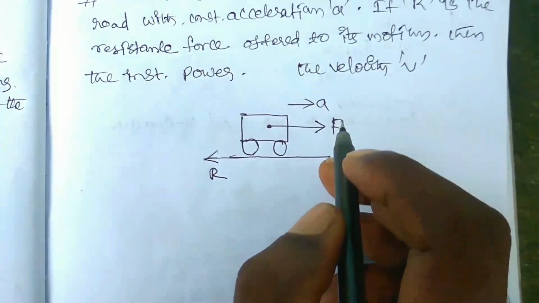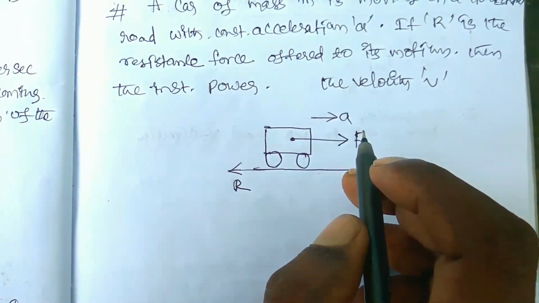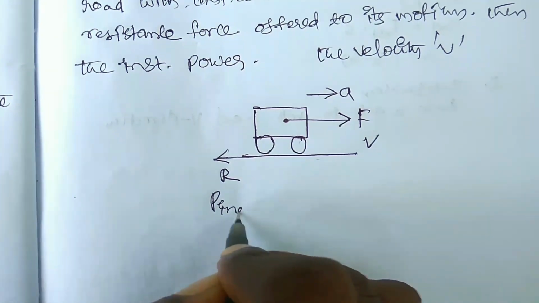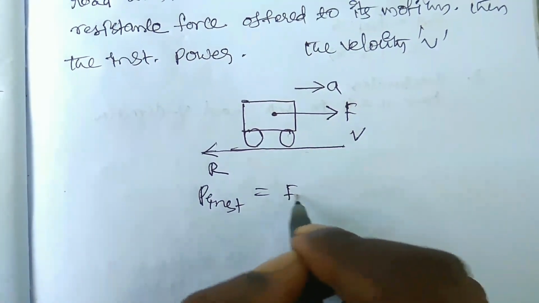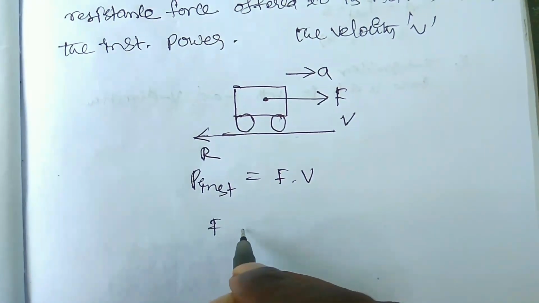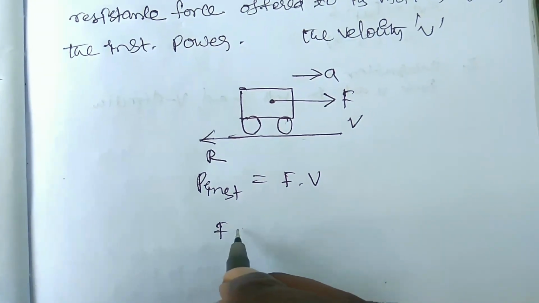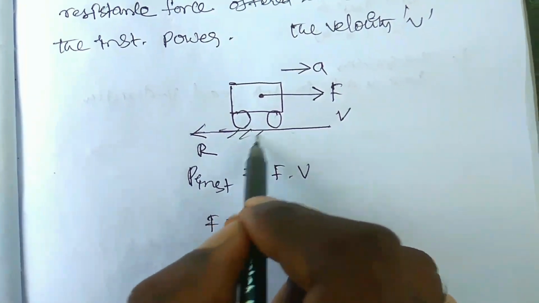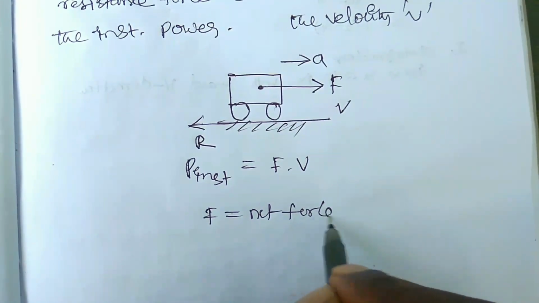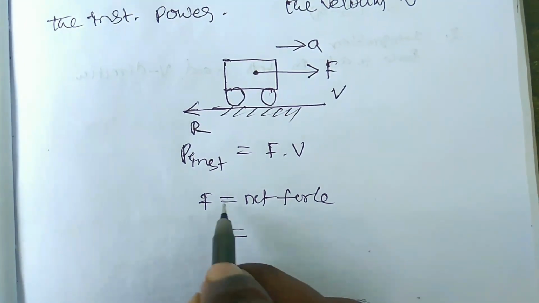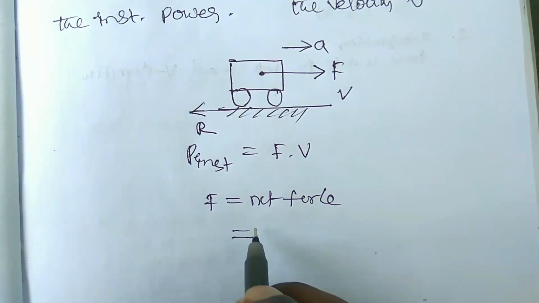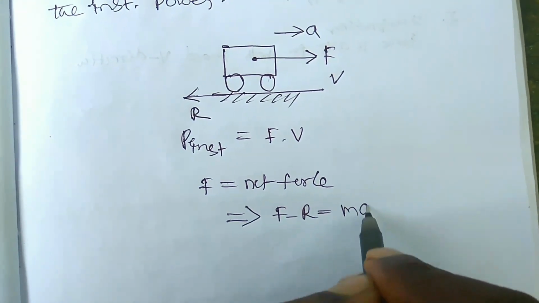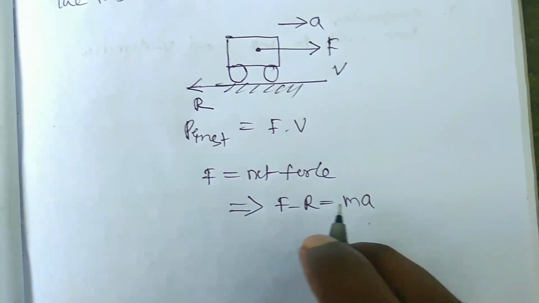Then what is the power required? The instantaneous power required. Already you know that the instantaneous power P instant is equal to F dot V. Here F is equal to the net force acting on the car on this horizontal road. So net force F is equal to ma, where you can write F minus R is equal to ma.